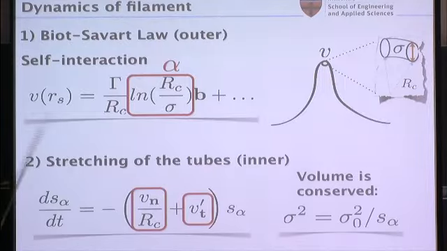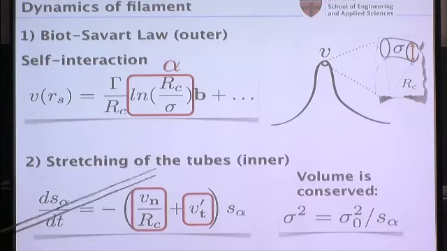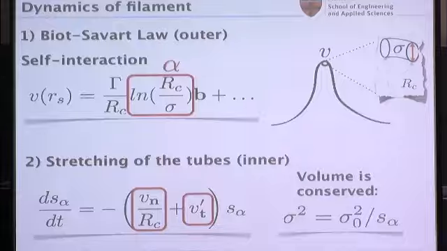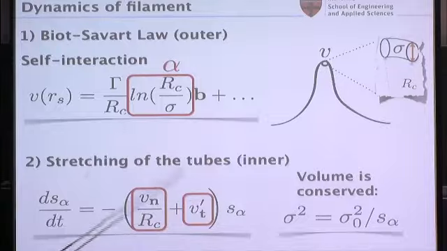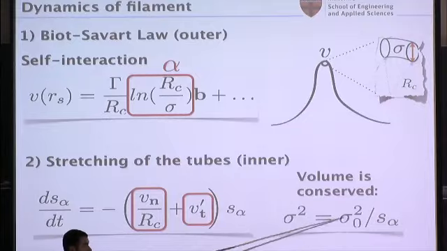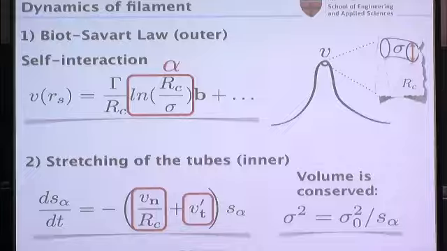So this is going to give me the dynamics. This velocity is going to tell me how my filament is moving. Now, I can also calculate the stretching. This is exactly the equation that Steve showed us. So this external velocity is moving my filament, and is also stretching it. But the stretching is going to come from the normal component and also the gradient of the tangential component. So if I have two points that are infinitesimally close, they're going to move apart by changes in the tangential velocity. And obviously, I told you that the volume is conserved. So if I stretch, let's say, by a factor of 2, my cross-sectional area has to go down by a factor of 2. And here you can see the coupling.